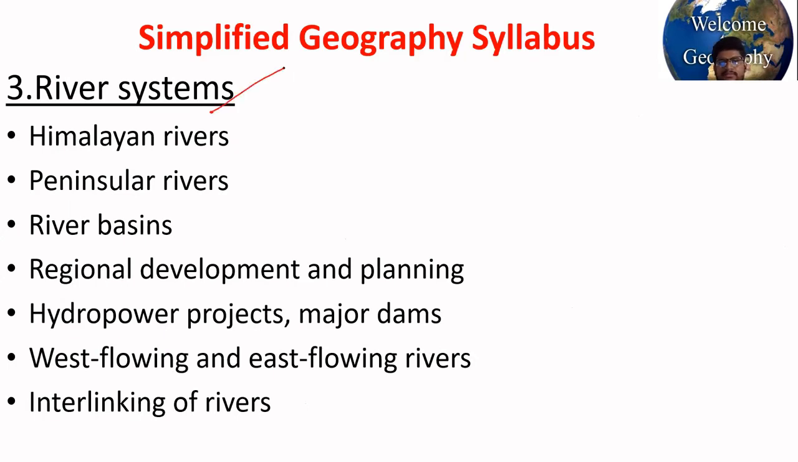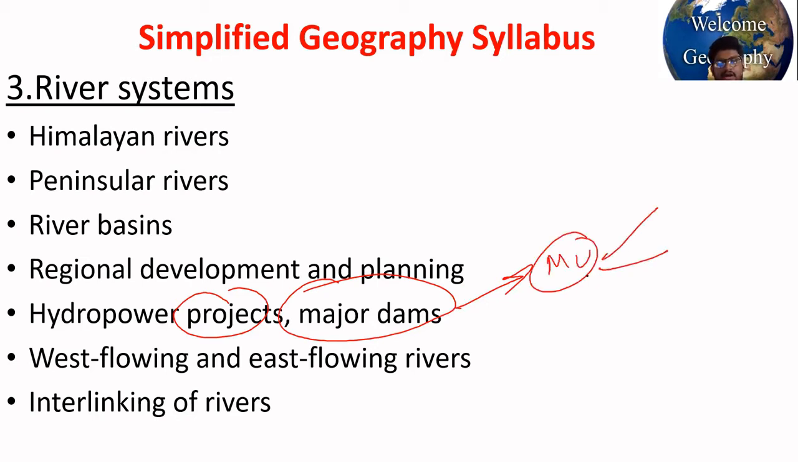Then river system. The Indian river system can be divided into two types: the Himalayan river system and the peninsular river system. The Himalayan rivers of North India are formed by the melting of ice. Peninsular rivers are rain-fed. Godavari and Krishna are examples of peninsular rivers. Ganga and Yamuna are examples of Himalayan rivers. The river basin, tributaries, regional development and planning, hydropower projects like the Srisailam project, which is a hydraulic project, right? Major dams. There are multi-purpose dams which serve the purpose of irrigation, electricity, fishing, and all.